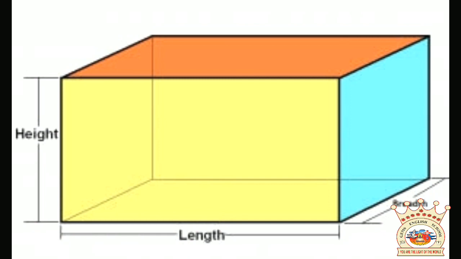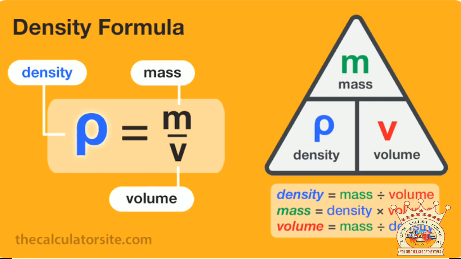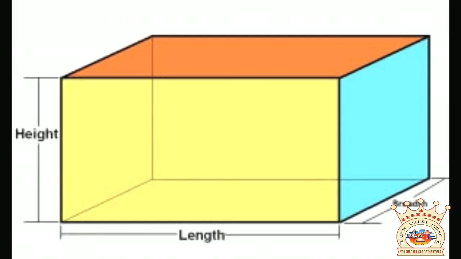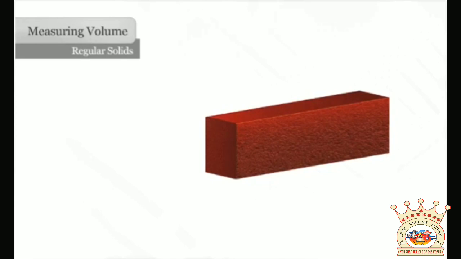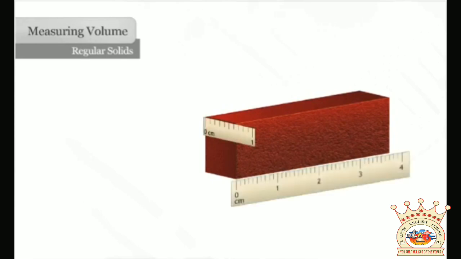For understanding that, let us consider a cuboid, which is a regular solid. As we know, density equals mass by volume. First of all, we need to find the mass of the given solid. The mass can easily be calculated by use of a beam balance, and then the volume of the given solid needs to be found. The volume can be calculated by knowing the dimensions and applying the formula.